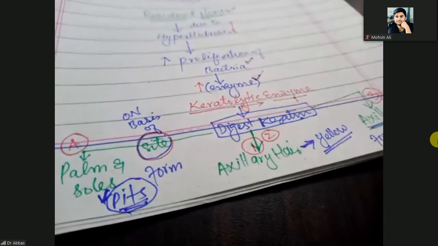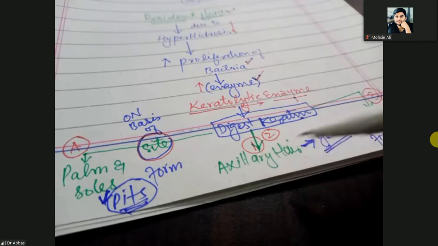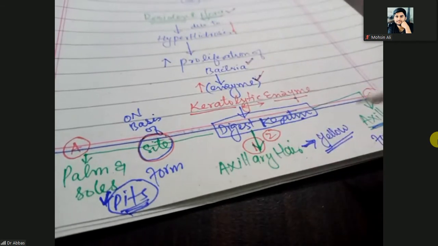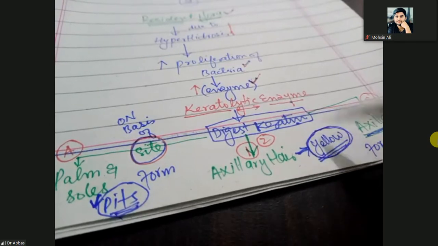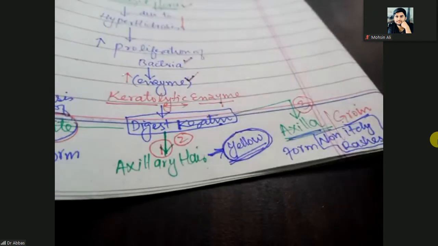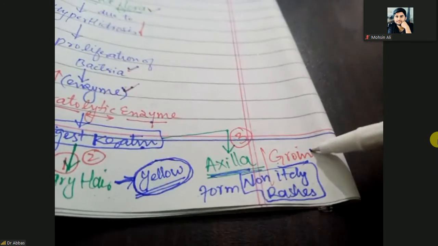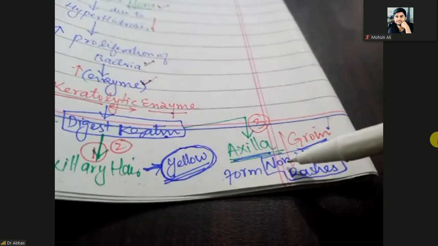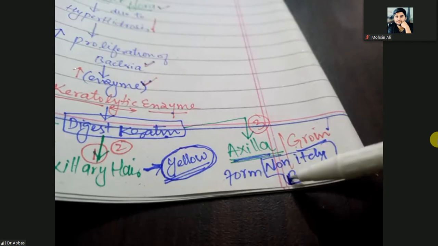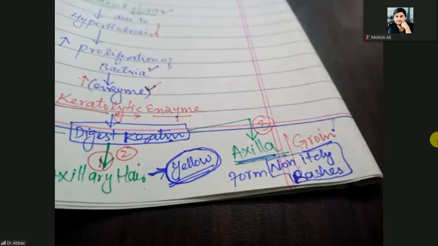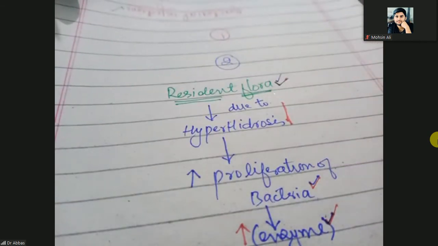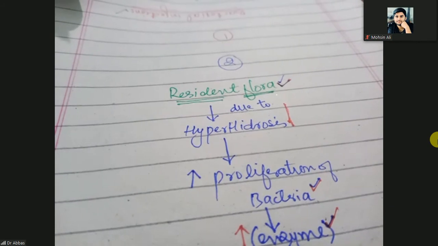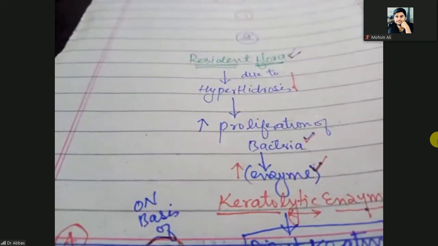If they are acting on the axillary hair, the color of the hair will change, making a yellow discoloration. If they are acting on the axilla or groin area, they will form non-itchy rashes. These are the effects of the resident or non-pathological flora.